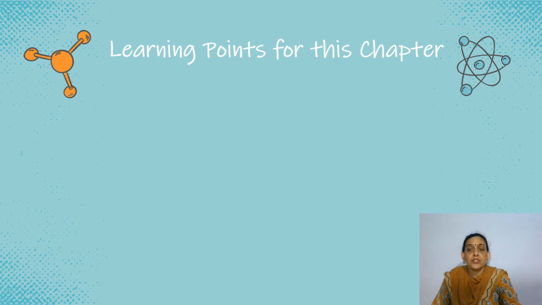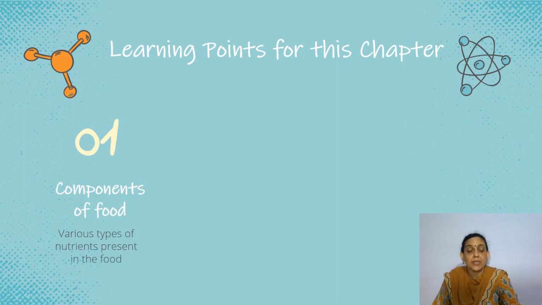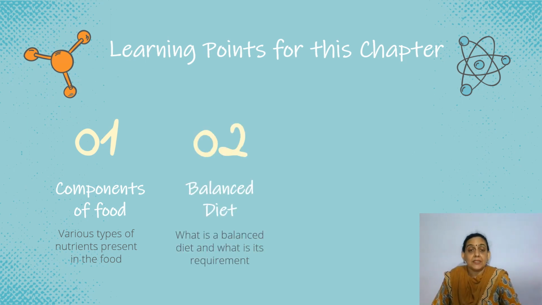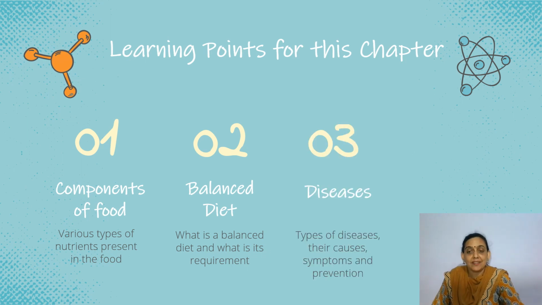So the learning points for this chapter are: number 1, components of food. We will learn about the various types of nutrients present in the food, and the balanced diet. What is a balanced diet and what are its requirements? Why do we need a balanced diet, and what are the methods to make a diet a balanced diet, right? And the third point to be covered in this chapter is diseases. We will discuss the types of diseases, their causes, the symptoms and prevention, right?